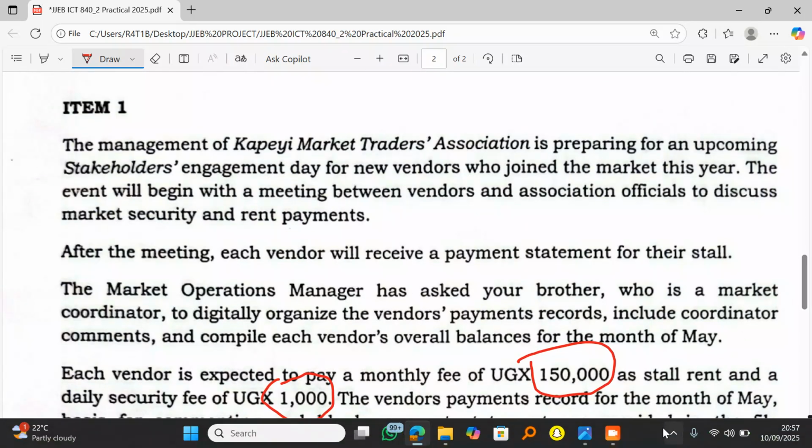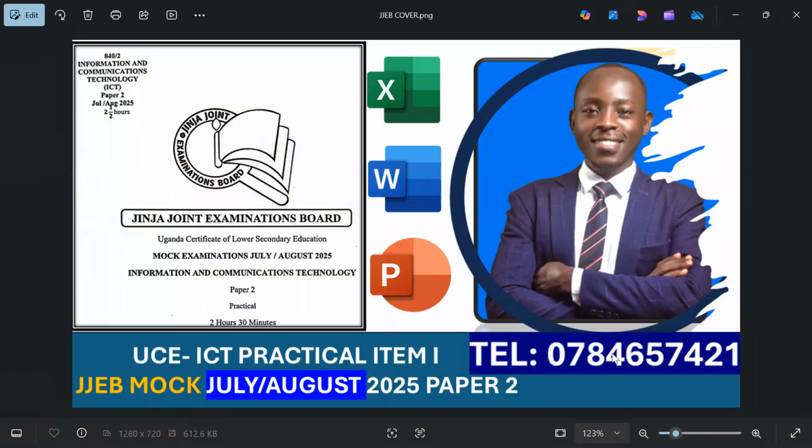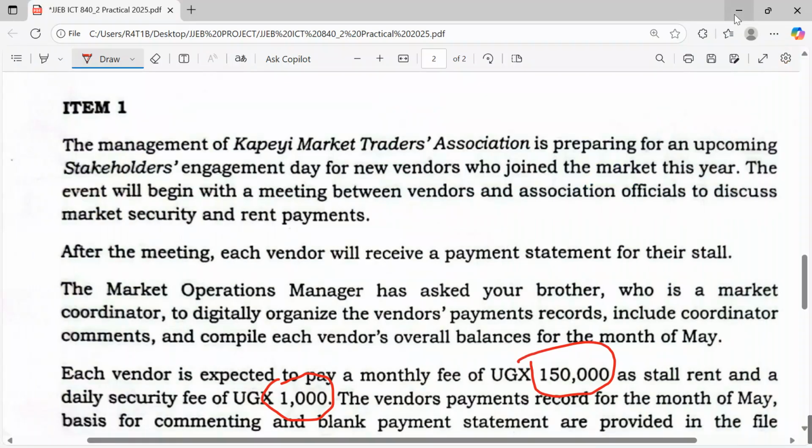I want to work with you to show you how the learner had to integrate three applications. We are going to be using word processing, we are going to be using spreadsheet applications, and we are going to also be using the PowerPoint presentation at stake. Now my task is to give you the relevance, the connection on how each and every module had to be integrated. So here we go.